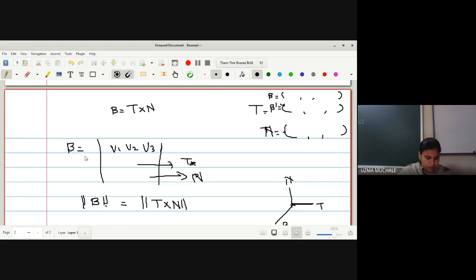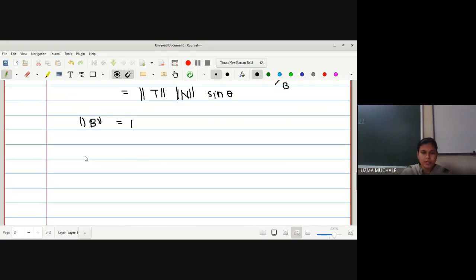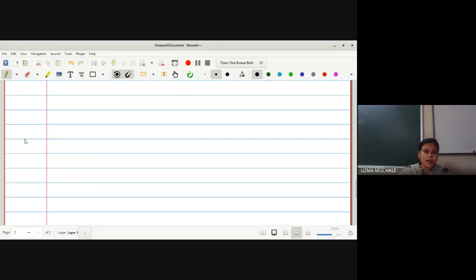Now let us find out the result, whether they are forming the frame field. How are they going to form a frame field? Just now we have proved t dot n is equal to 0. Now let me check what t dot b is. Okay, what will be t dot b?